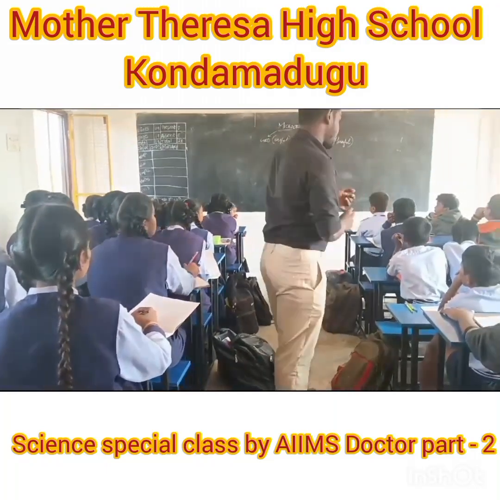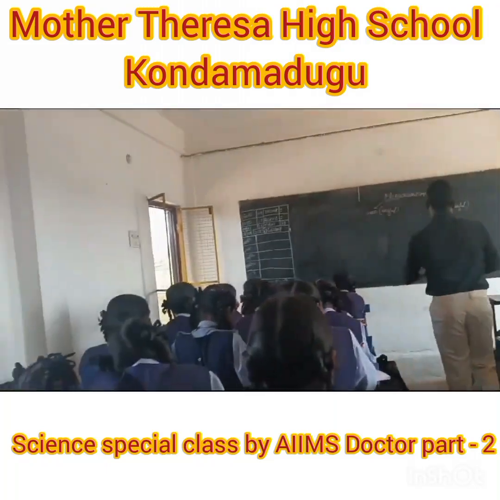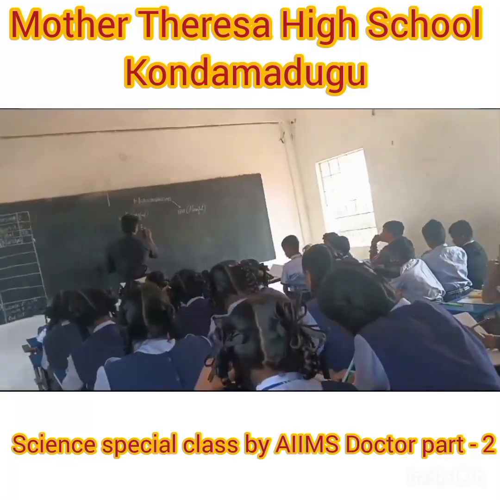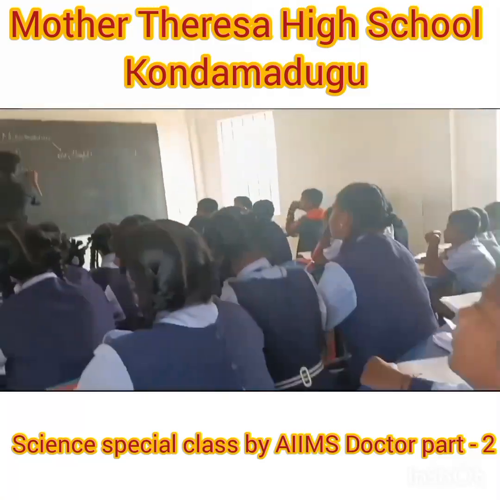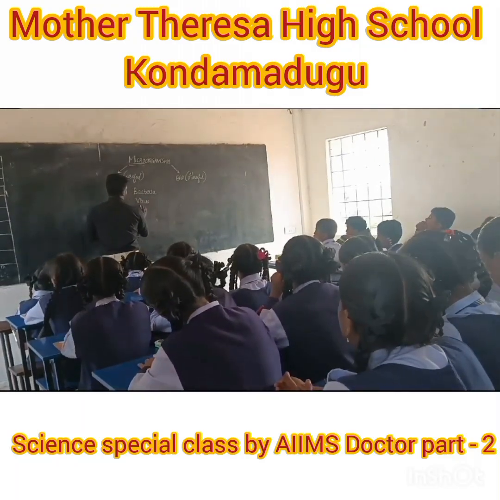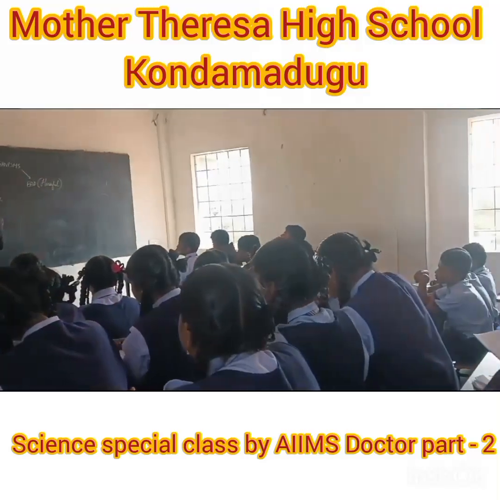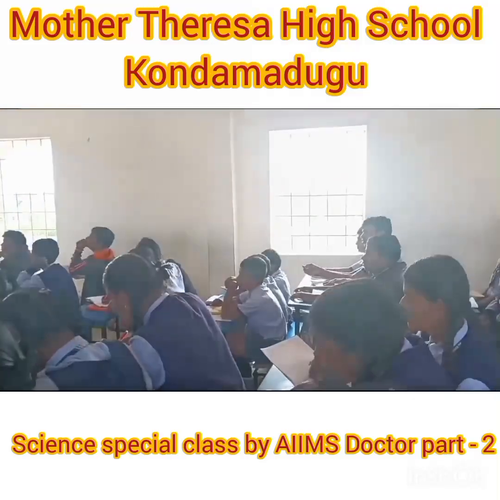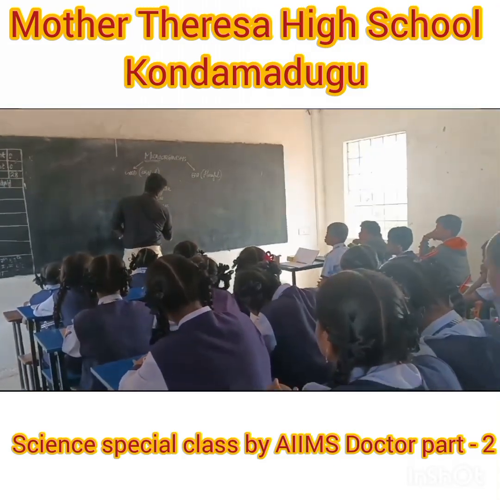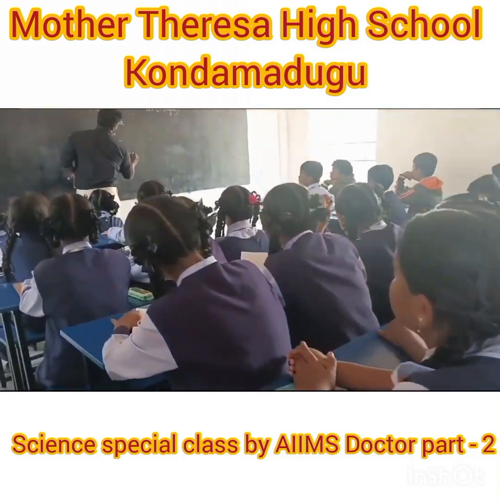Fine. Now we need to understand some examples of microorganisms. So you said bacteria, virus, fungus. There are other microorganisms known as protozoans.